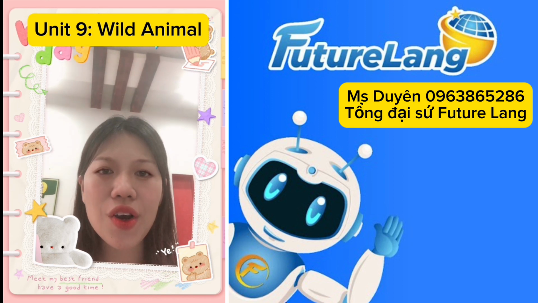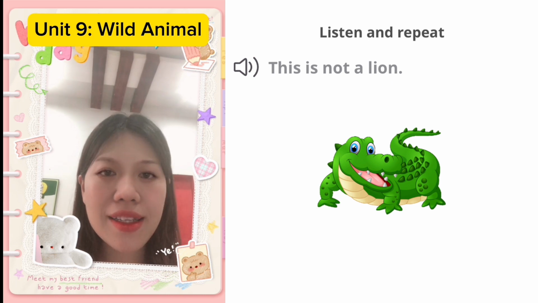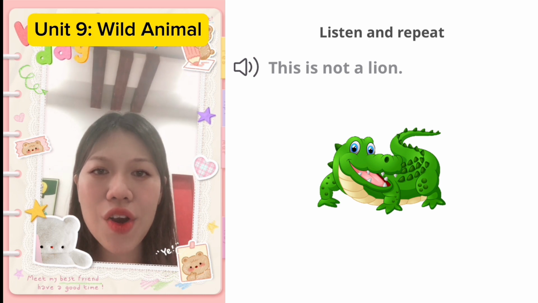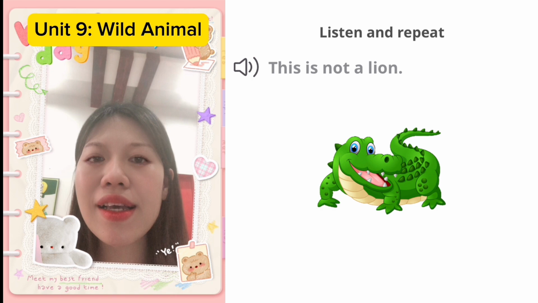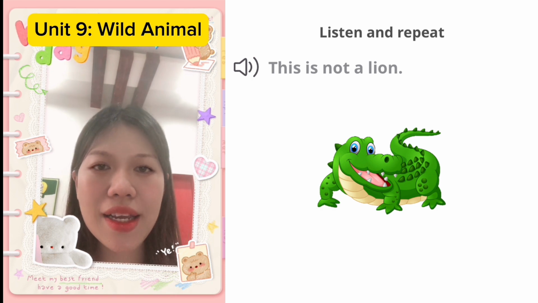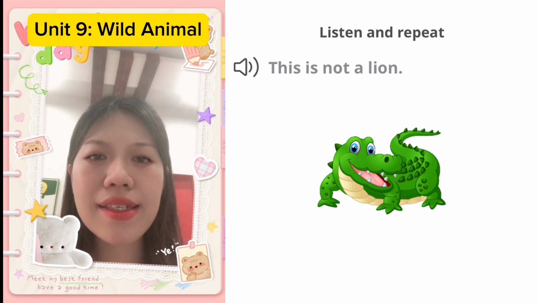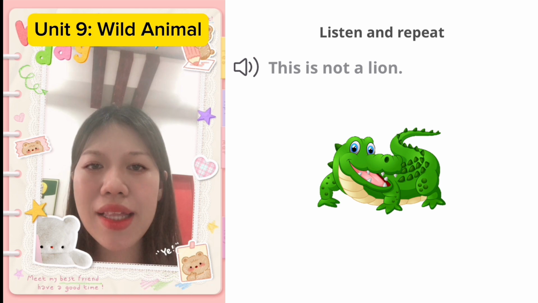This is not a lion. This is not a lion. This mình nhớ là gì, phải có s gì các bạn nhé. This lè lưỡi rụt vào. This is not a lion. Not ending sound là T các bạn nhé.